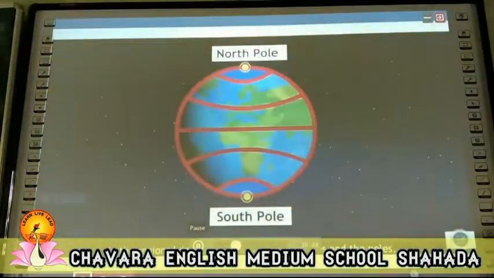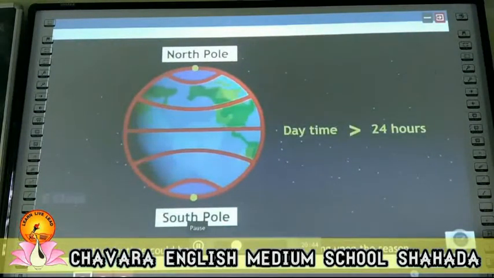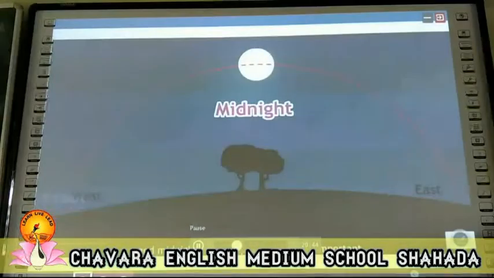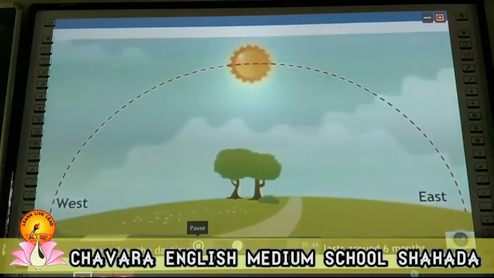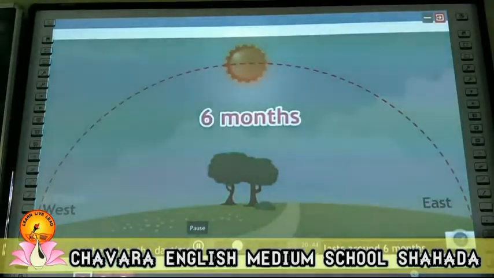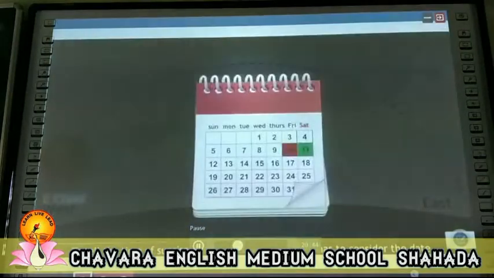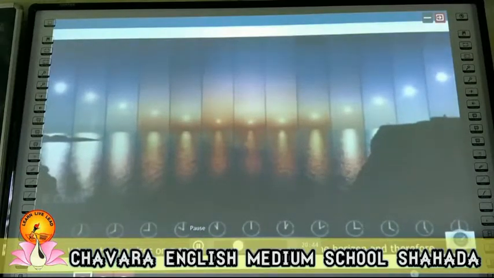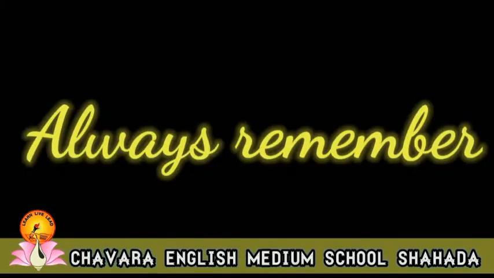In the regions lying in between the polar circles and the poles, a daytime could be more than 24 hours, depending upon the season. As a result, understanding the timings of sunrise, noon, sunset and midnight at these places becomes important. At the poles, the daytime lasts around 6 months. To tell the time of sunrise or sunset at the poles, one has to consider the day. When the sun rises on a specific day, it moves around the horizon and therefore, here the length of the shadow cannot be considered for telling the noon time.